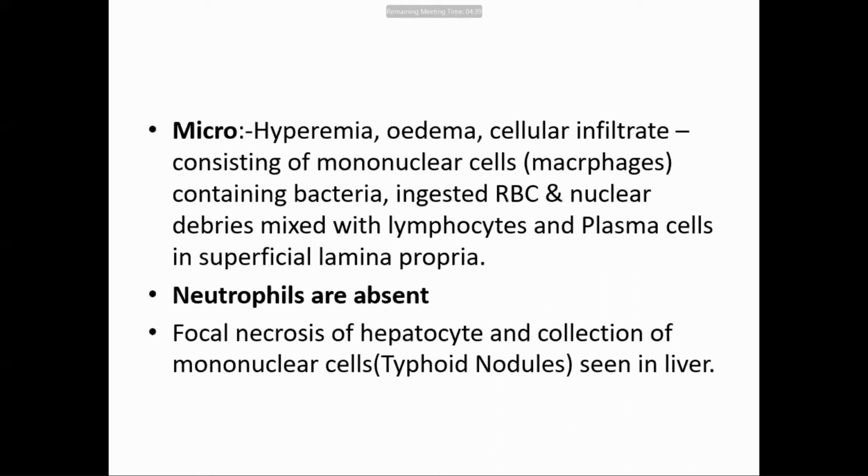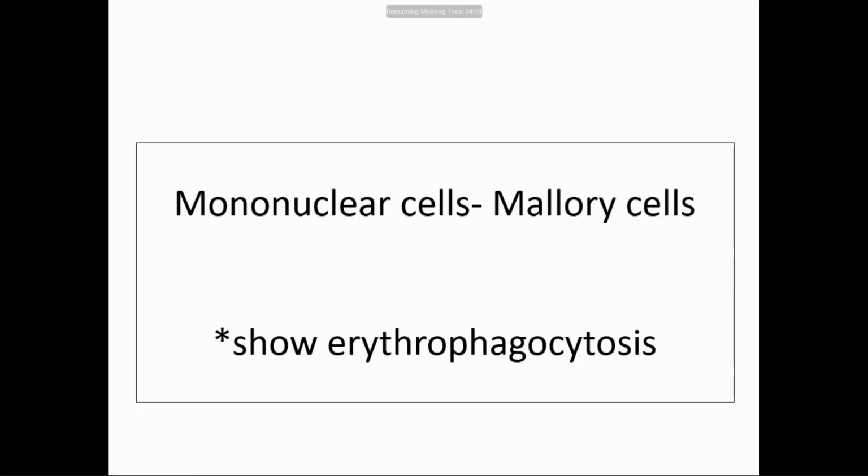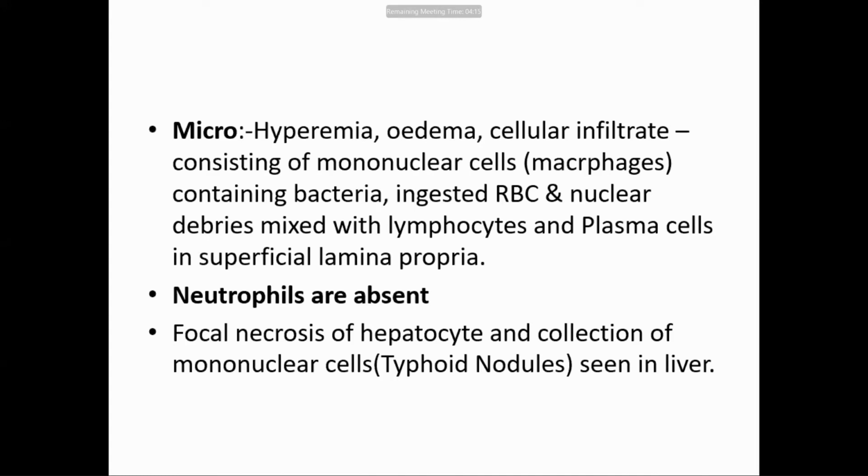Now, under the microscope, what will you see? There will be hyperemia, blood vessels will be congested, there will be edema, there will be cellular infiltration. Now, this is very important. What type of cellular infiltration will you get? It will be mainly mononuclear, that is macrophages. These macrophages contain phagocytosed bacteria, RBCs, and nuclear debris, mixed with lymphocytes and plasma cells in the superficial lamina propria. There are no neutrophils. So neutrophils are absent in intestinal typhoid, that is, a typhoid ulcer.